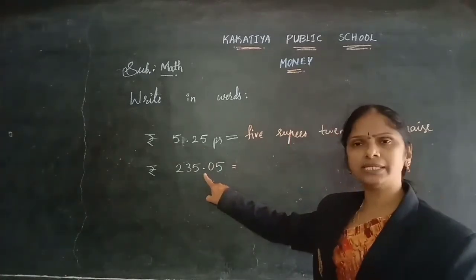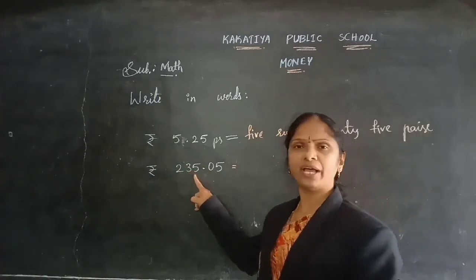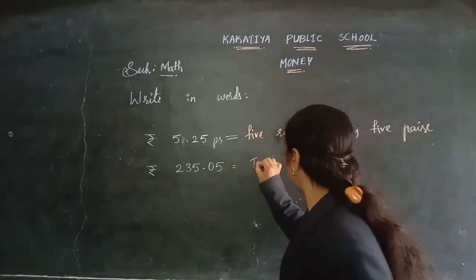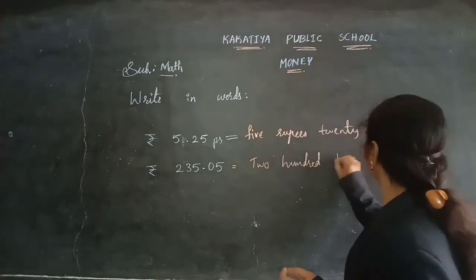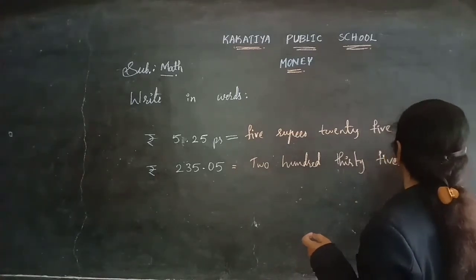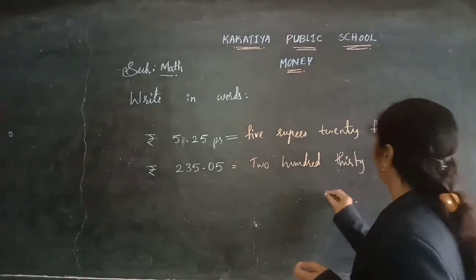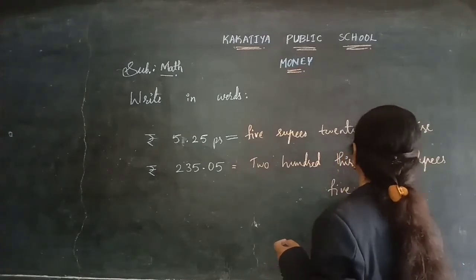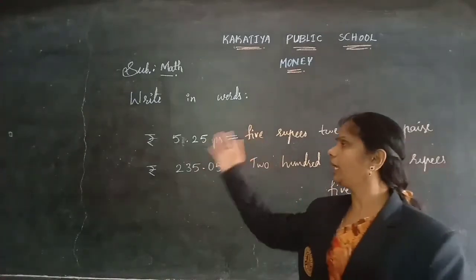Okay, now coming to this one. Here the point is there, the left side of the point will be the rupees. 235 rupees 05 pies, nothing but 5 pies. Okay. 235 rupees 5 pies. Yes, this is the way to represent money in words.